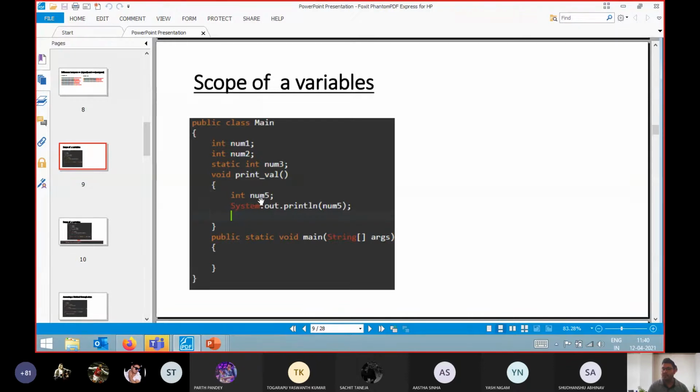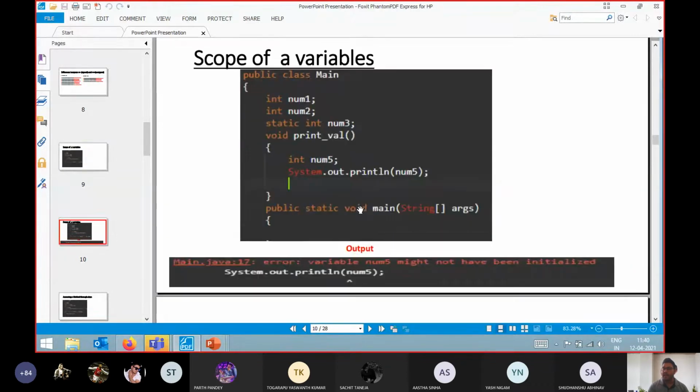For local variables, our JVM is not going to initialize them. So if I print the value of num5 here, I will get a compile time error: variable num5 might not have been initialized. Always remember that whenever you declare any local variable, it is mandatory to initialize some value. It will not give you a garbage value.